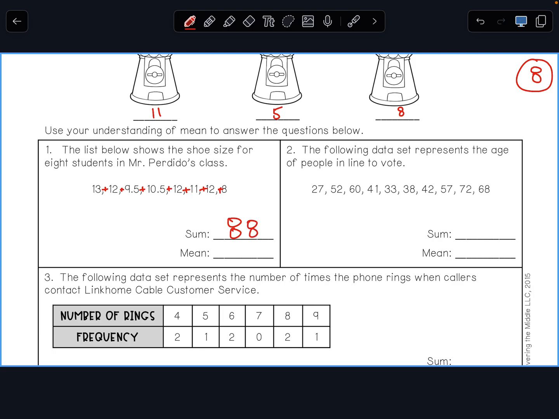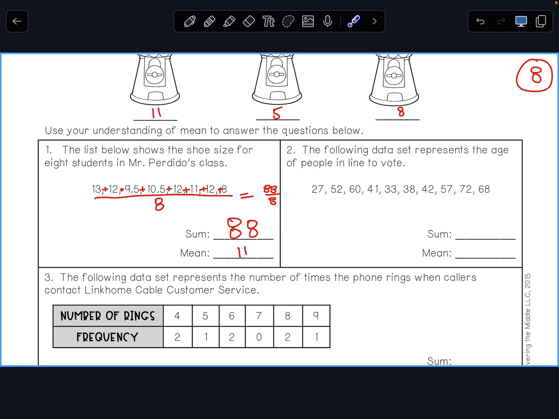So 88 is the sum. Now, if I wanted to find the mean, or the average, I have to take all of that and divide it by the number of data points. In this case, the number of data points is the number of students whose shoes we have. That's 1, 2, 3, 4, 5, 6, 7, 8. That's 8 students. So I take 88 and divide it by 8 and I get 11. So the mean shoe size is 11, or the average shoe size of students in that class is 11.